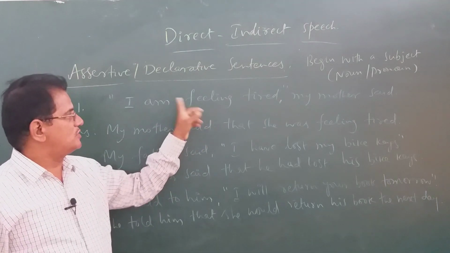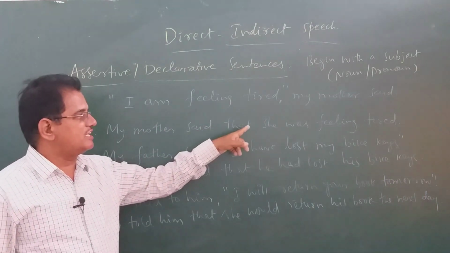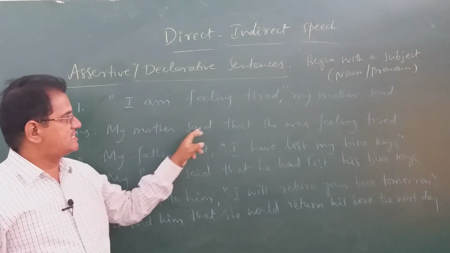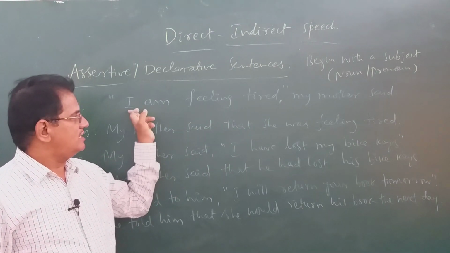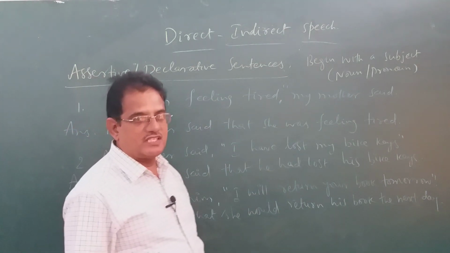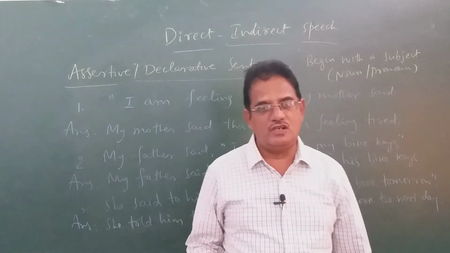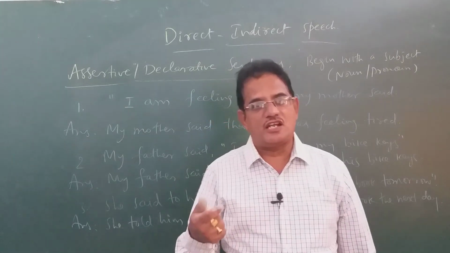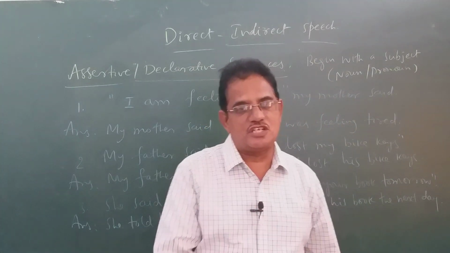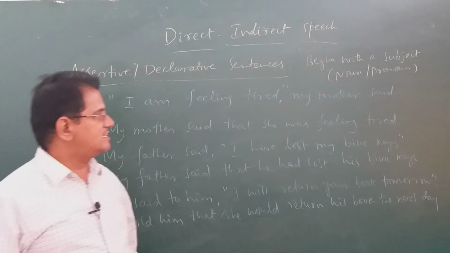This is present continuous, I am feeling. So we should write in past continuous. My mother said that she was feeling tired. So present simple changes to past simple in reported speech. Present continuous is changed into past continuous tense. Present perfect is changed into past perfect tense. Let us see the next sentence.